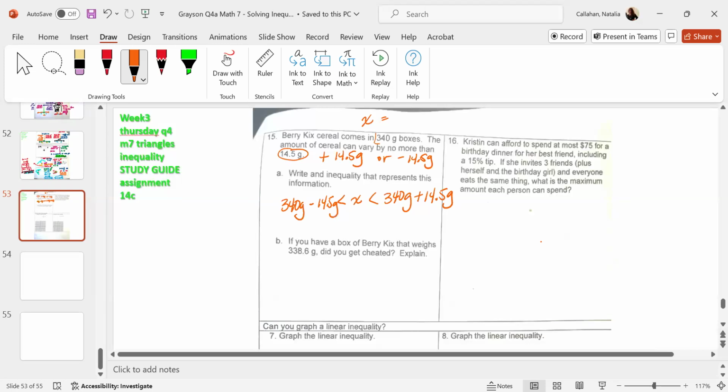This is what it comes in, right? But sometimes it's not always accurate. It says it varies by this, so it could be smaller than this or bigger than this, correct? Do you see that? So then write that down.